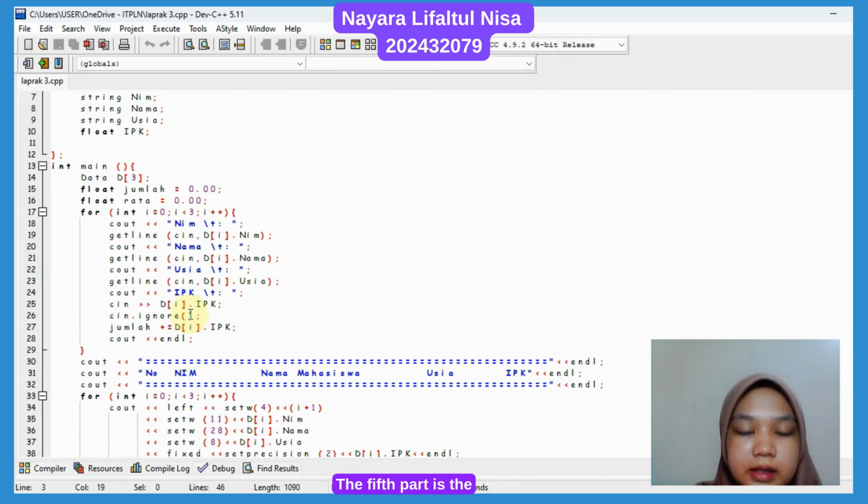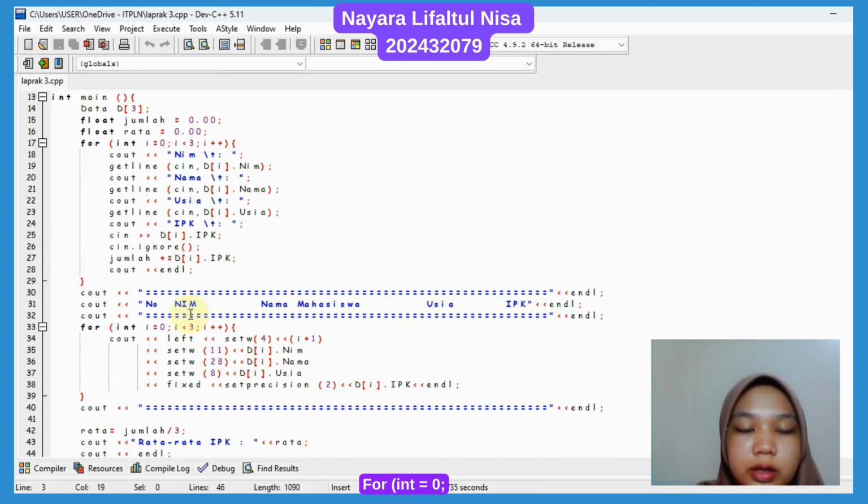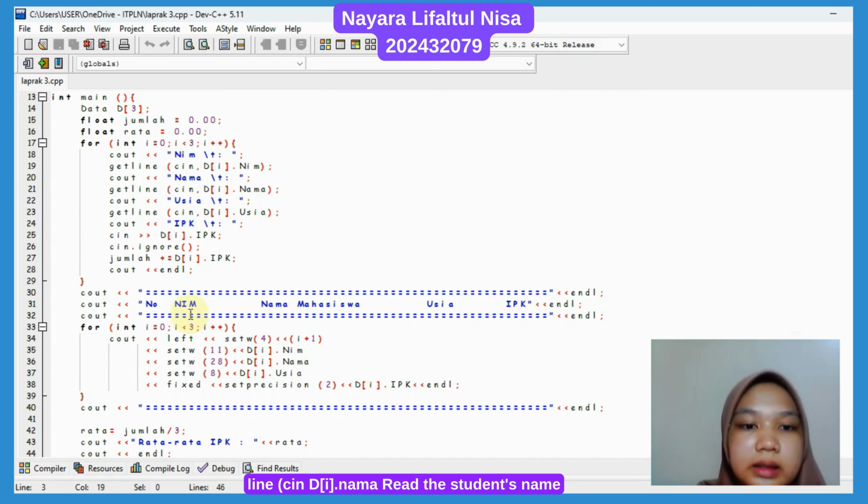The fifth part is the input section found on the 17th to 28th line. For int i equals 0, i less than 3, i plus plus, a loop to input data for 3 students. getline cin, d[i].no reads the student ID number as a string and stores it in d[i].no. getline cin, d[i].nama reads the student name and stores it in d[i].nama.